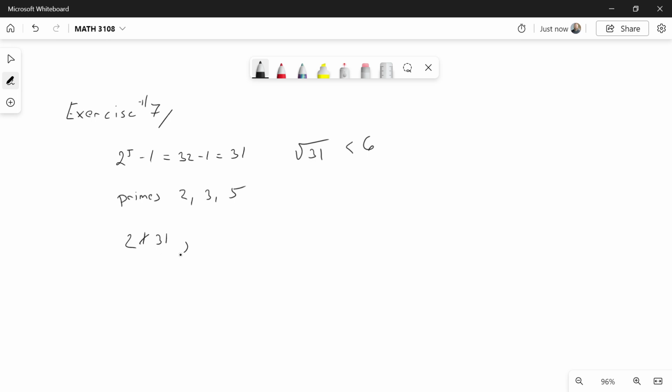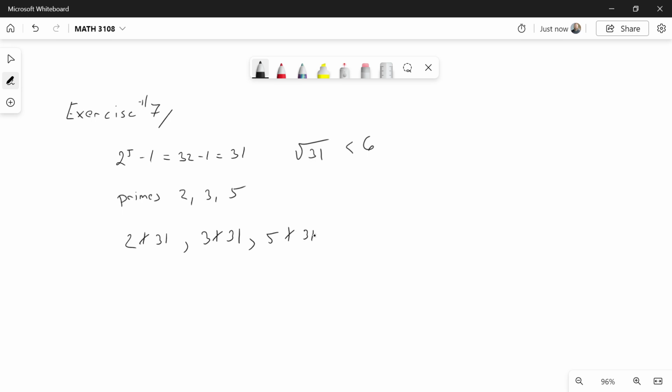What about 3? Well, 3 does not divide 31 either. Again, we can check that on the calculator. If you plugged in 31 divided by 3, you're going to end up with 10.33 and change. It doesn't divide perfectly. So 3 also does not divide 31. And lastly, 5 clearly doesn't divide 31.